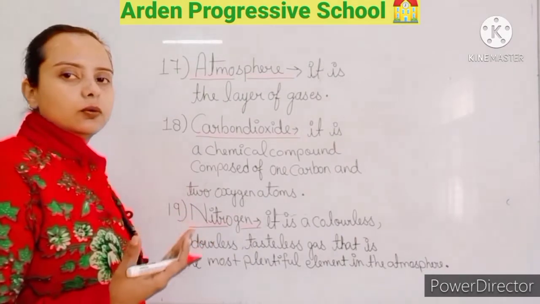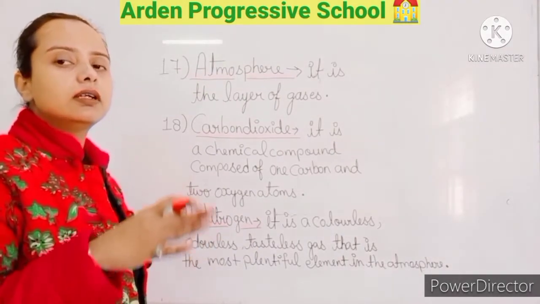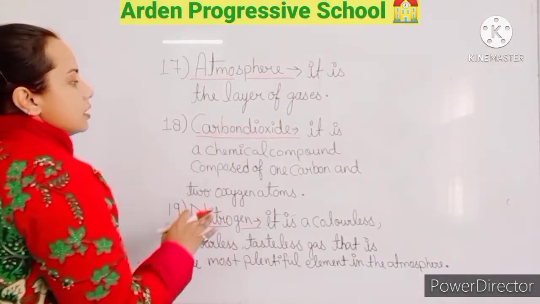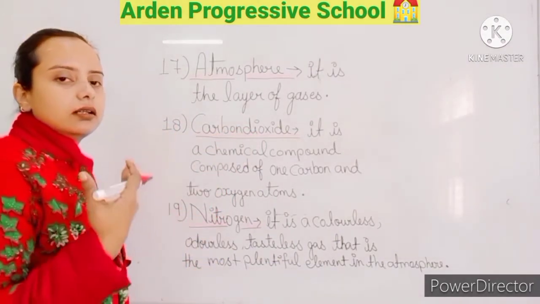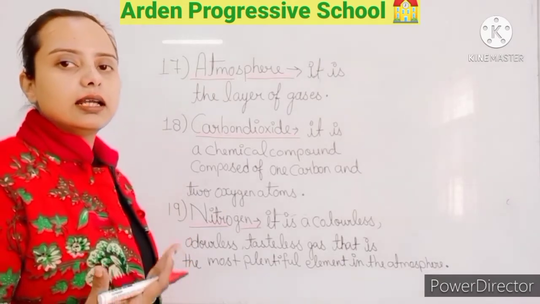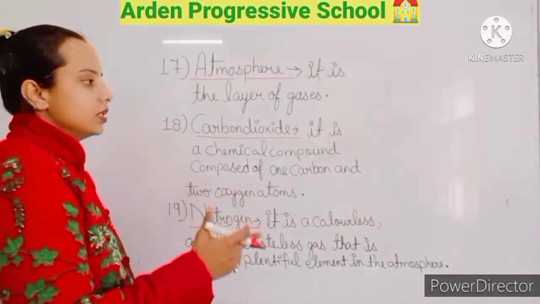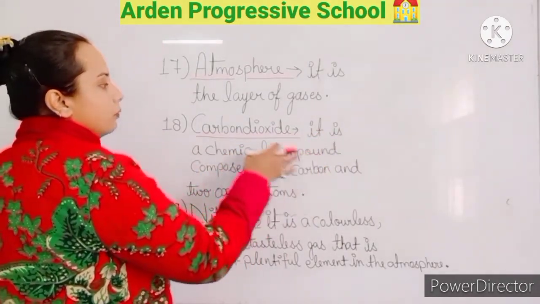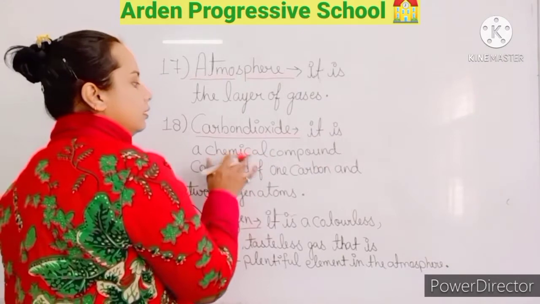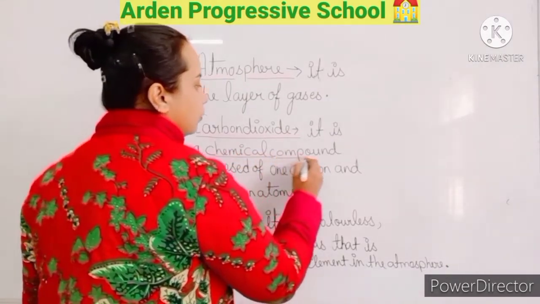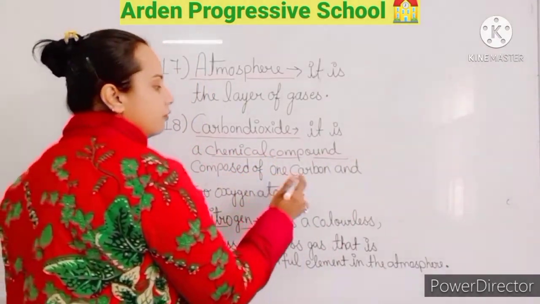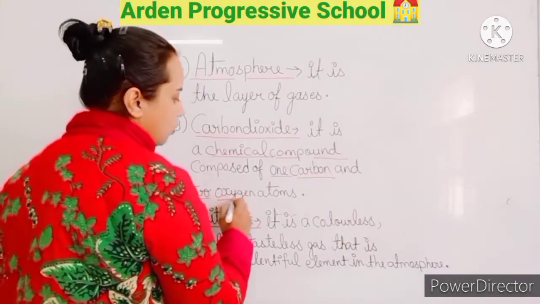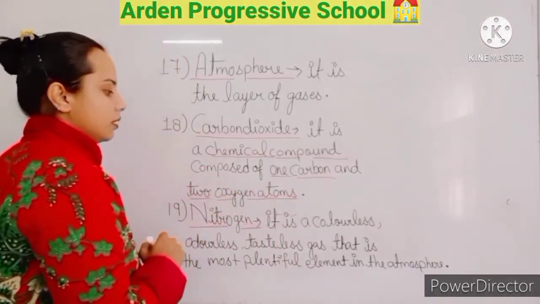You know that air is a mixture of different gases. First is carbon dioxide. The percentage of carbon dioxide in the atmosphere is 0.03%. It is a chemical compound. What is carbon dioxide? It is a chemical compound composed of one carbon and two oxygen atoms.